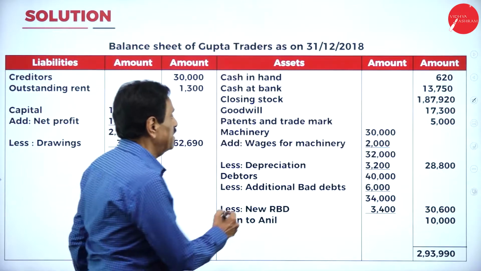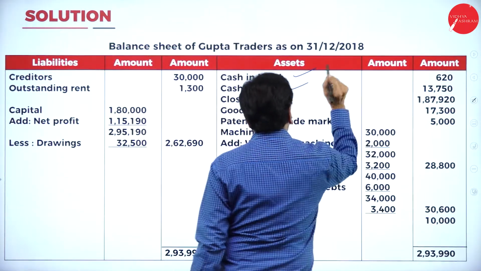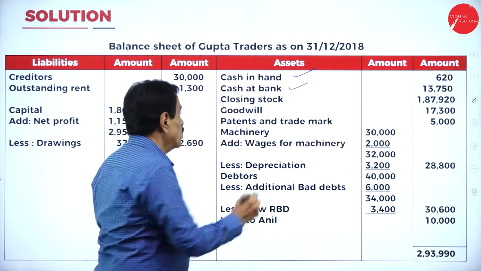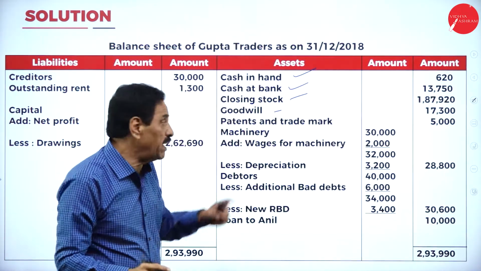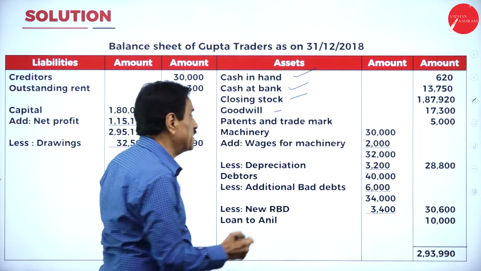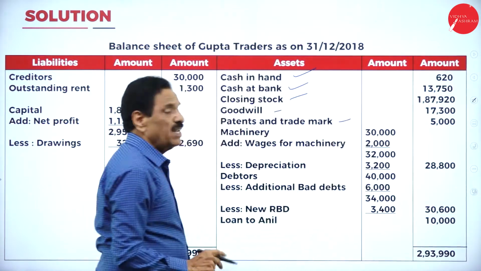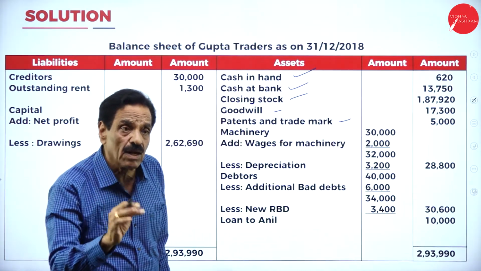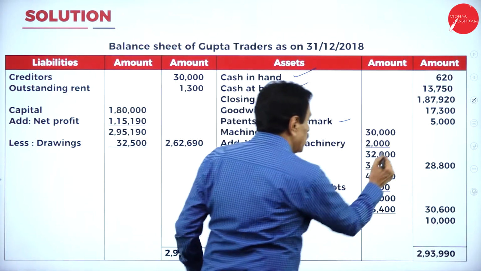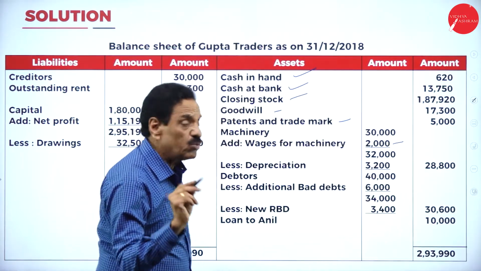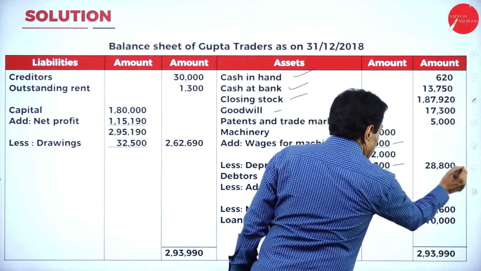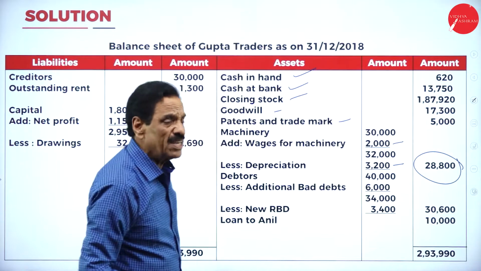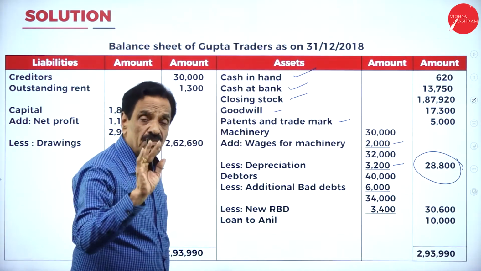We'll go to the balance sheet. Cash in hand is an asset. Cash at bank is an asset. Closing stock is an asset. Goodwill is an asset. Patents and trademarks, patent meaning copyrights, is an asset. Then the machinery original value was 30,000. How much for erection of machinery? 2,000. It becomes 32,000 now. And 10% means 3,200. It works out to 28,800.